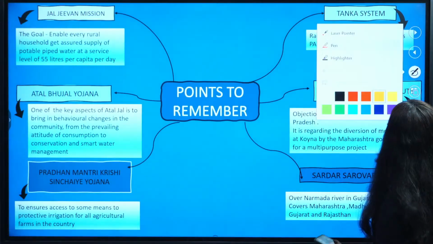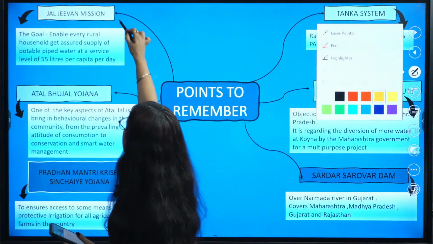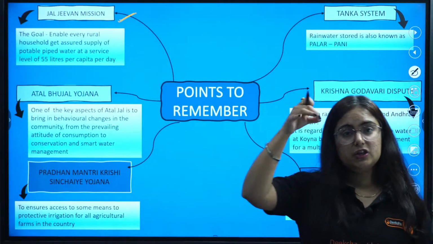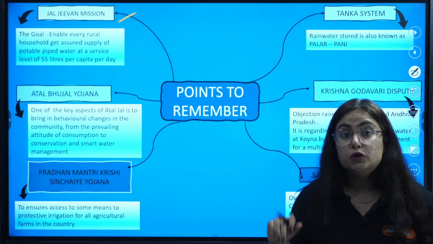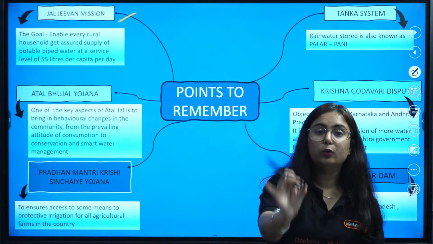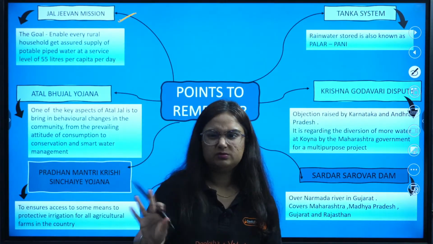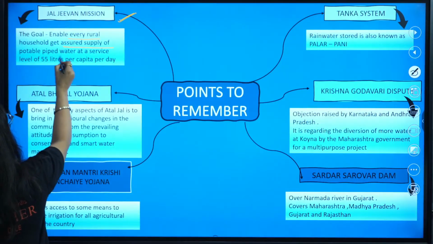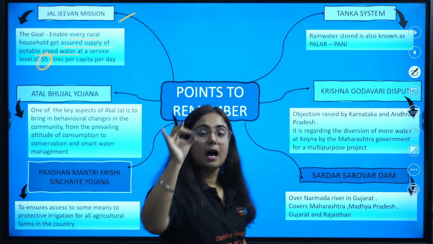In the new NCERT, you will see some topics listed here. The first one is Jal Jeevan Mission. Learn the definition along with me. I'll say, you repeat, wherever you are sitting, wherever you are studying. So what does Jal Jeevan Mission stand for, beta? It stands for every rural household, every household in a village area, getting assured supply of potable piped water at the service level of 55 liters per capita per day.